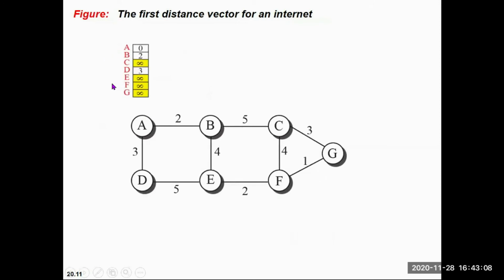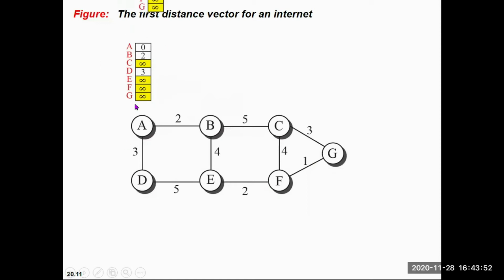Before this, all nodes know their neighbors only. If I look at A's distance vector, this is the first distance vector, so A knows that the distance of A to A is 0. A knows that it is connected with B and the distance between A and B is 2. A knows that it is not connected with C directly, so the cost of A to C will be infinity. Then A knows that it is directly connected with D and the cost is 3. A knows that it is not connected with E, F, or G, so the cost from A to E, F, and G in the first distance vector is infinity.